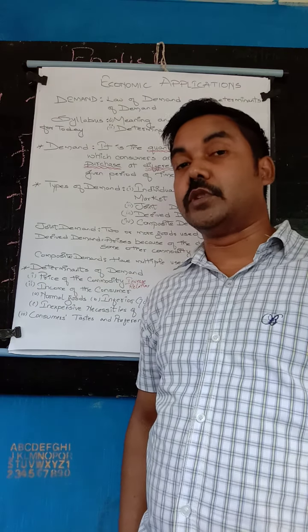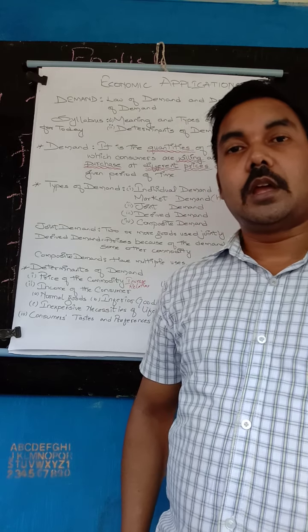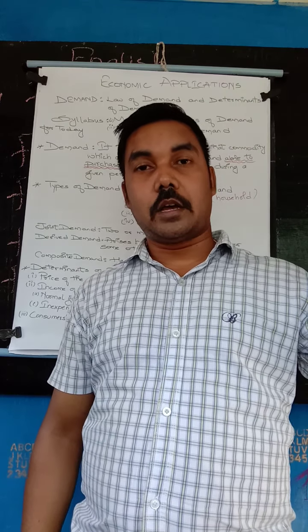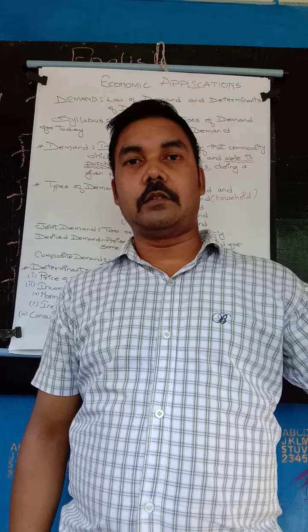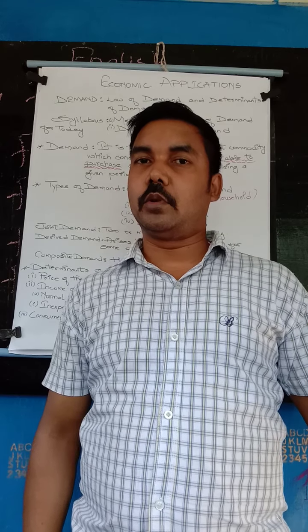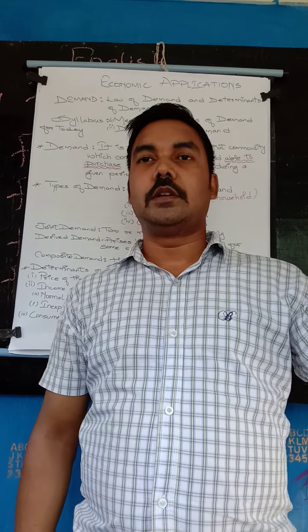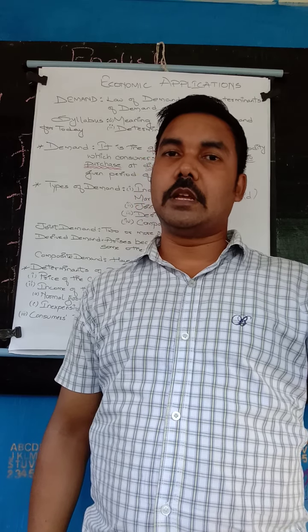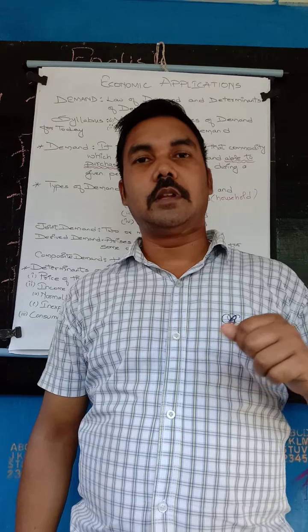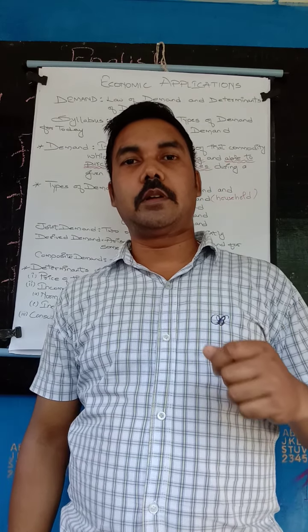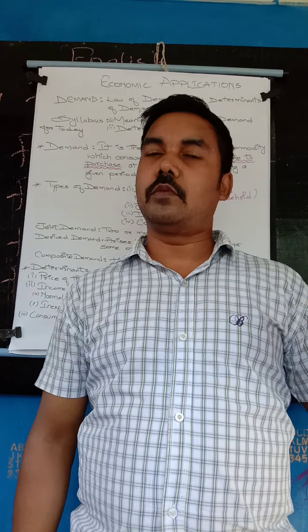They will think about the future. If in the coming future the price is high, then the present demand will be high. And if in the coming future the price will be less, then in the present the demand for that particular product will also be less.